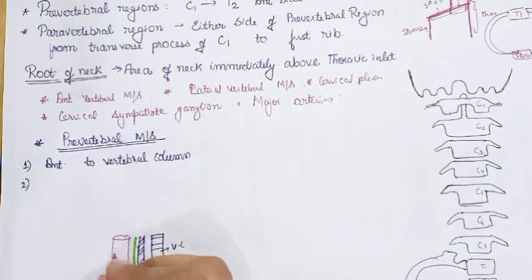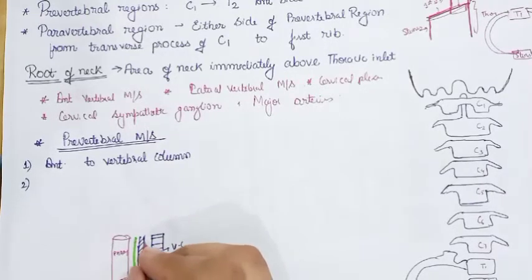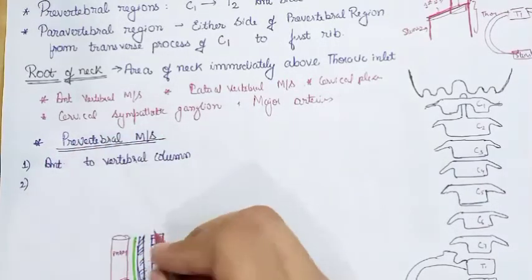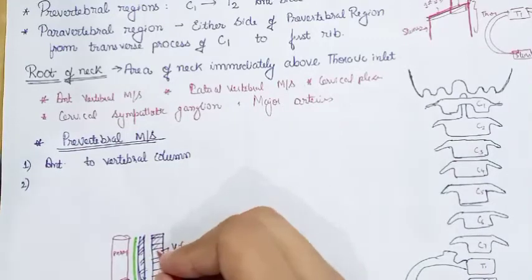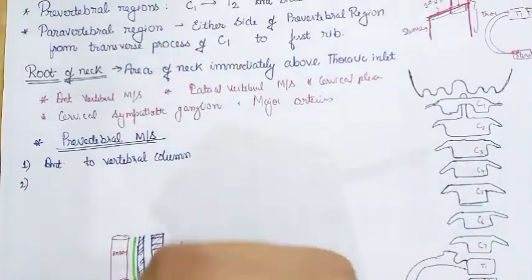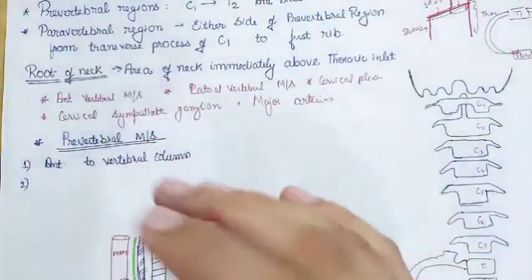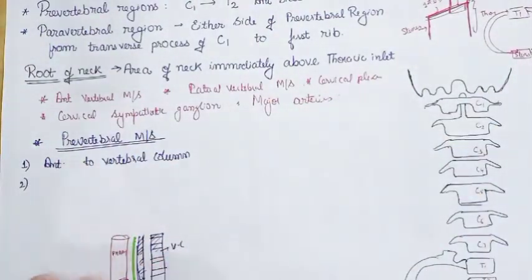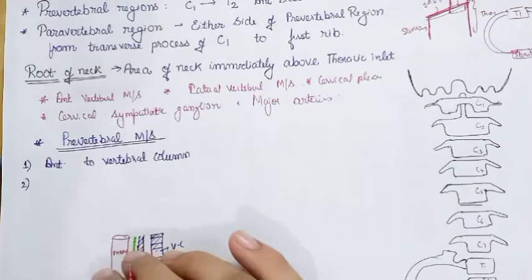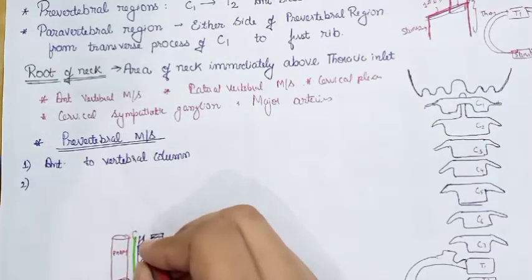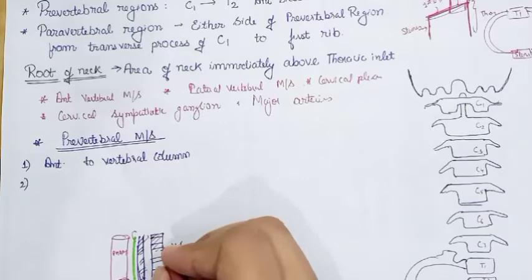Okay, so this is the pharynx. This is the prevertebral fascia. These are the prevertebral muscles, and at last we have the vertebral column. So these are the attachment or the arrangement of different layers of the prevertebral region, that is the root of the neck. So you will see the pharynx. Just behind the pharynx we have the prevertebral fascia, then we have the prevertebral muscles, and last the vertebral column.